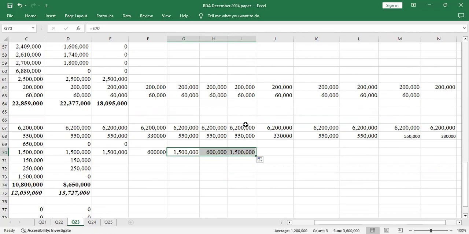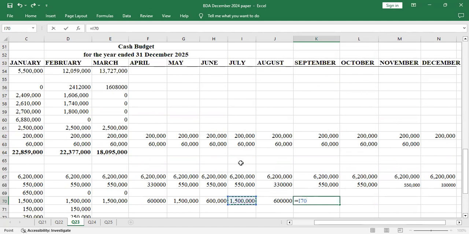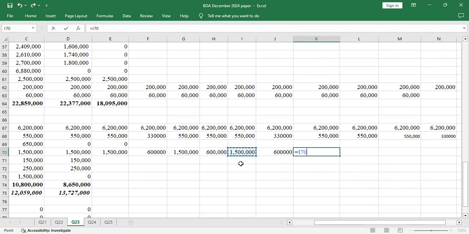I think that's July. Then August will be the 600, and because the school is closed, I'll copy this up to November. No, why is June 600? There's a mistake. Let me delete this. So we have 600 for April. Then May, 1,500.